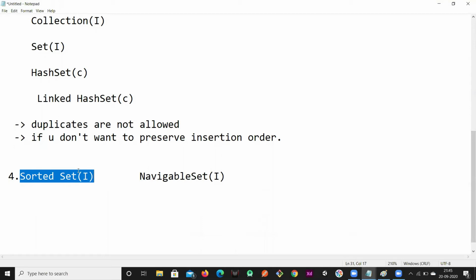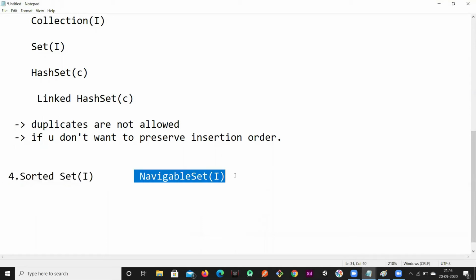This SortedSet has a child interface, that is NavigableSet. In this NavigableSet, you get utility methods for navigation. If you want to go to the next element or the previous element, or start from the reverse order, if you want to navigate within the set, you get utility method support in this NavigableSet. This is the child of SortedSet, and SortedSet is extending from Set. And then NavigableSet is extending from SortedSet.